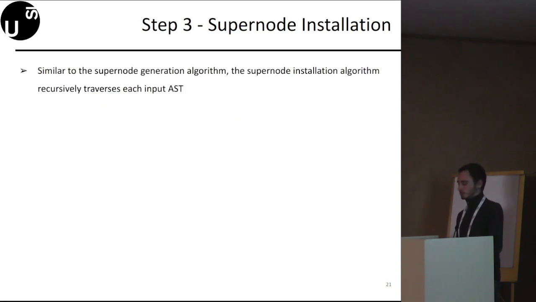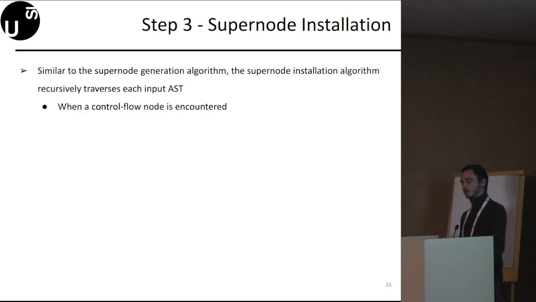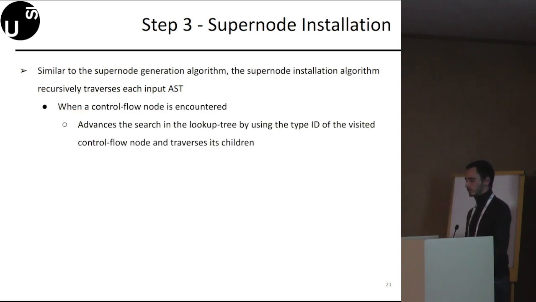Similar to the supernode generation algorithm, our supernode installation algorithm recursively traverses each input AST, as we mentioned in the previous slide. When a control flow node is encountered, our algorithm advances the search in the lookup tree by using the type ID of the visited node, which is a control flow node, and traverses then its children.